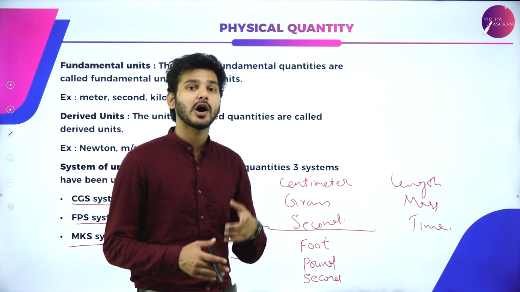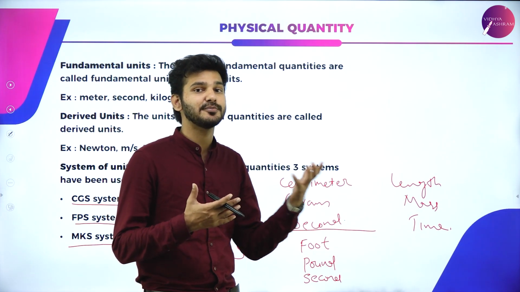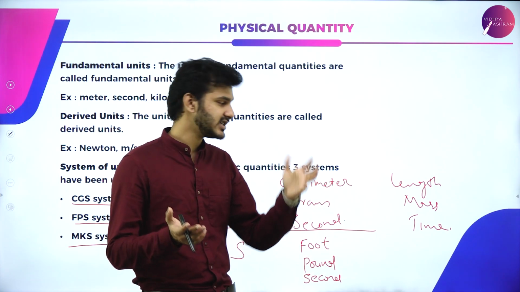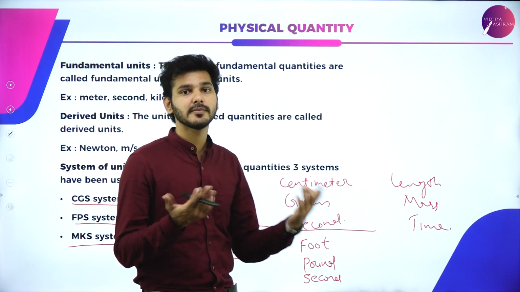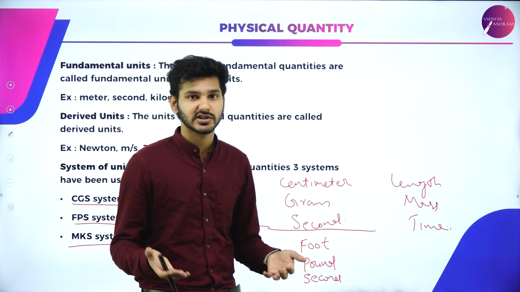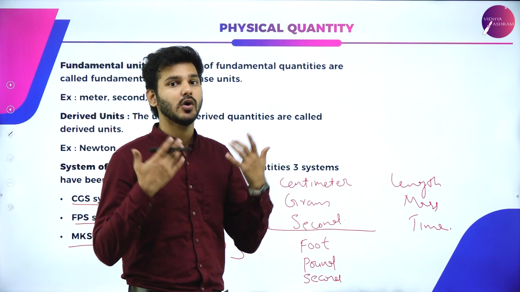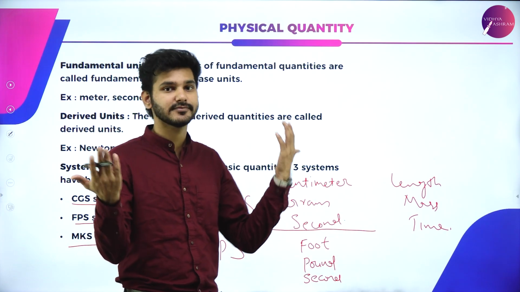And pound is nothing but a measurement of mass. 1 pound is approximately 0.45 kilograms, which means they measure in pounds. 1 pound of chicken, 2 pounds of chicken, or what is the weight of an individual? I am 180 pounds or 220 pounds, like that.